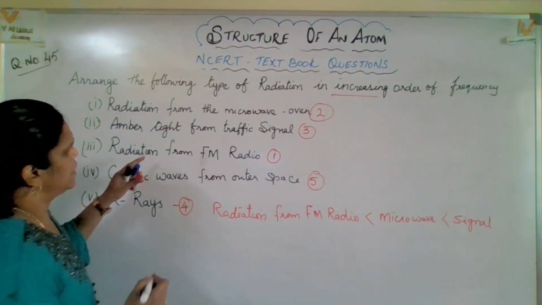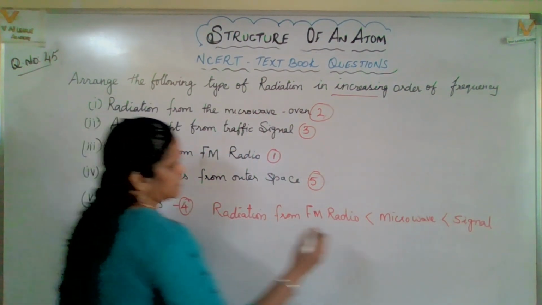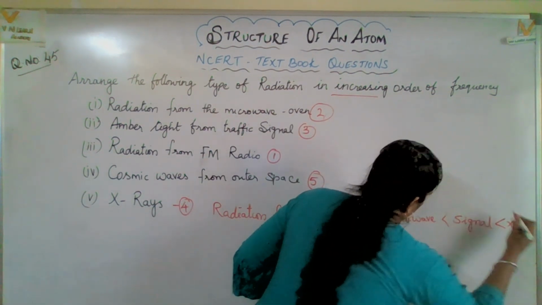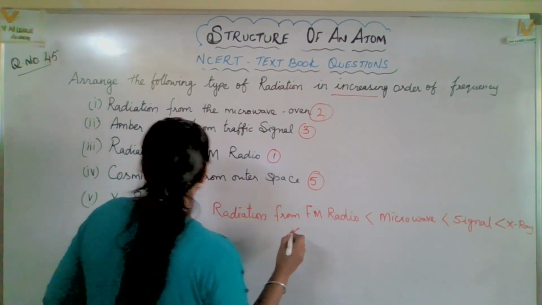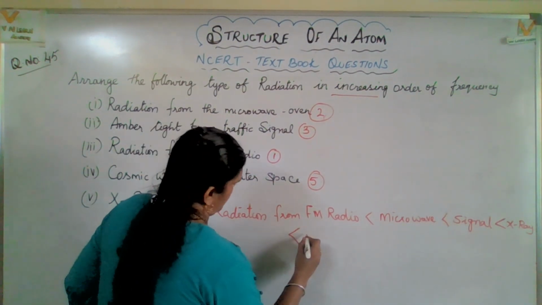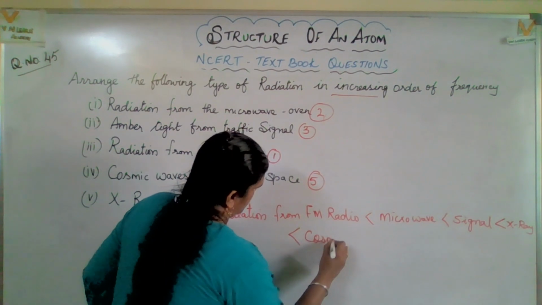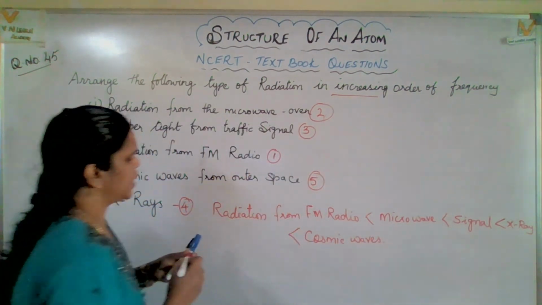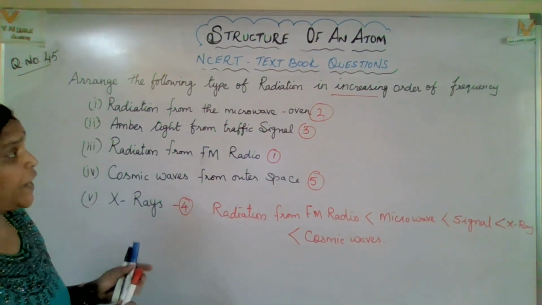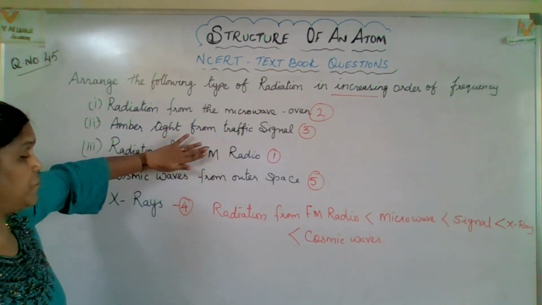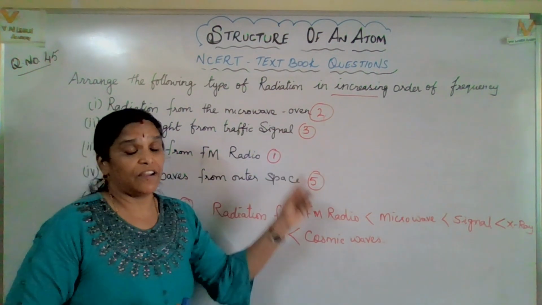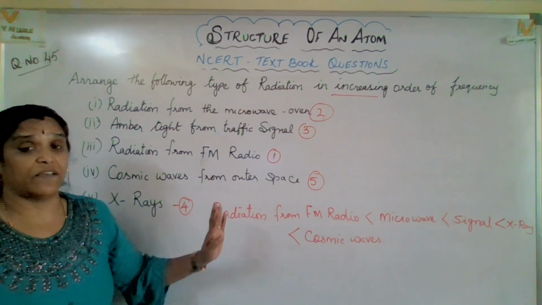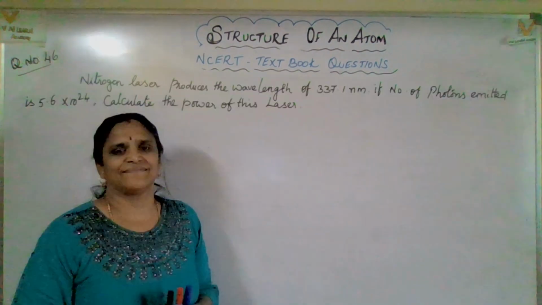And next one, X-rays, then the last one which is remaining, cosmic waves. I hope you got a clear idea how to find out that increasing order of frequency. I think I have given one video in that short way how to identify that waves. You just check with that.